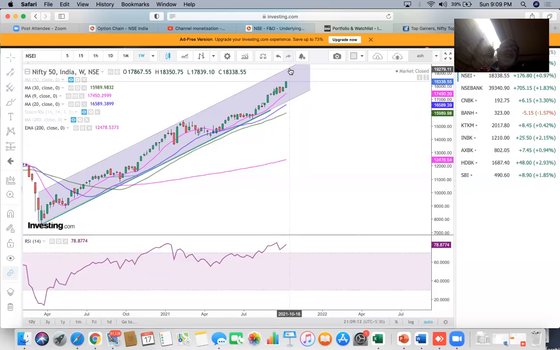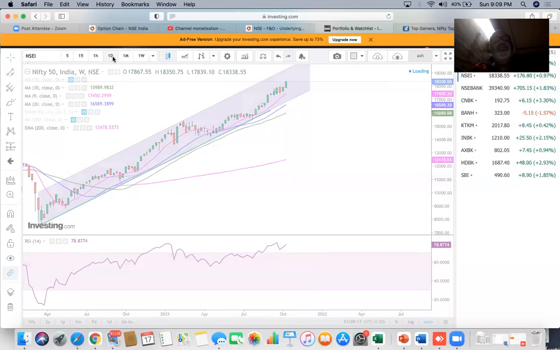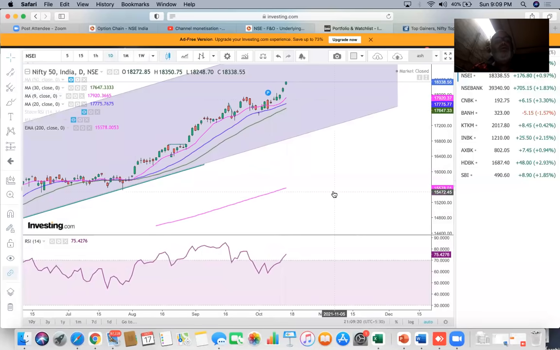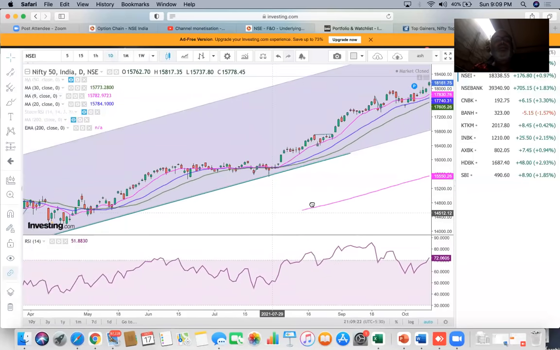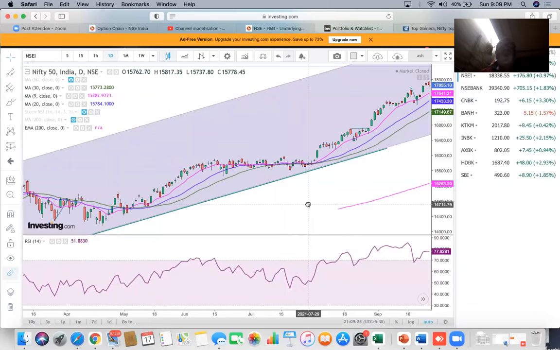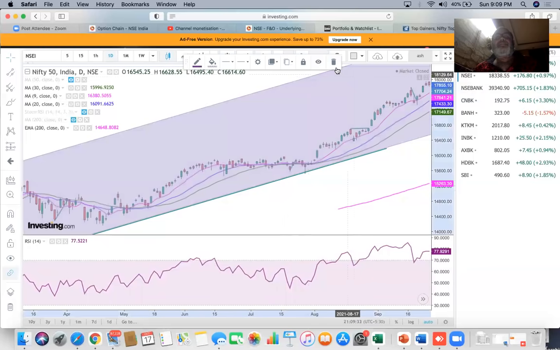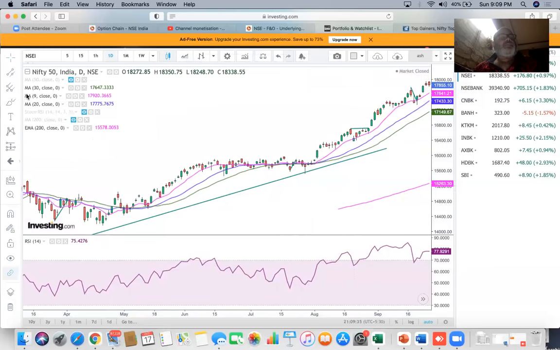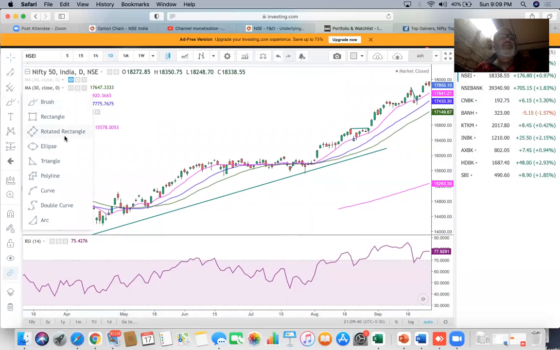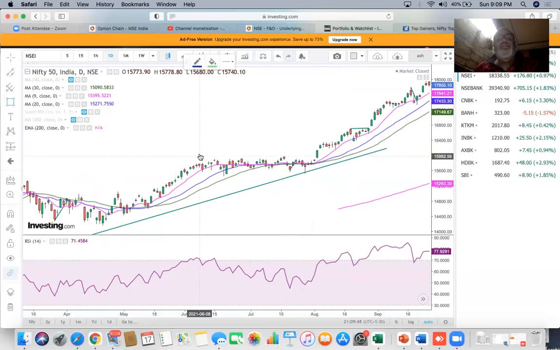So the idea is that you try to buy into declines. Now, while we are on the topic, let me give you a couple of techniques of how you can enter very nice swing trades. Here you can see that we have the 9, 20, 30, and 200 period averages.